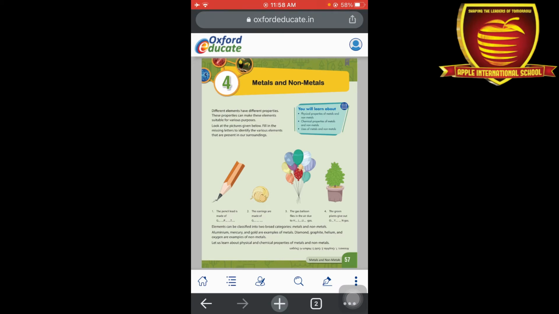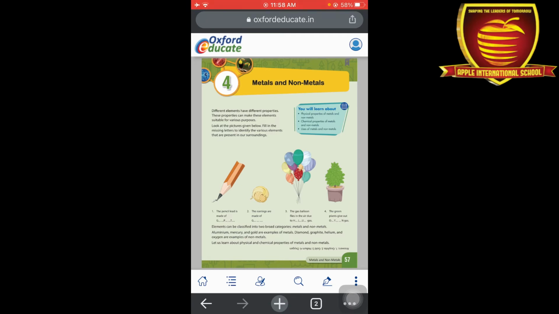The first one: the pencil lead is made up of, means the lead of a pencil is made up of an element, that is graphite. So here you can write GRAPHITE, graphite. Second is the earring. Some earrings are made up of gold, silver, copper also, brass also. These are some elements that we can use for making jewellery. So this is GOLD, gold.